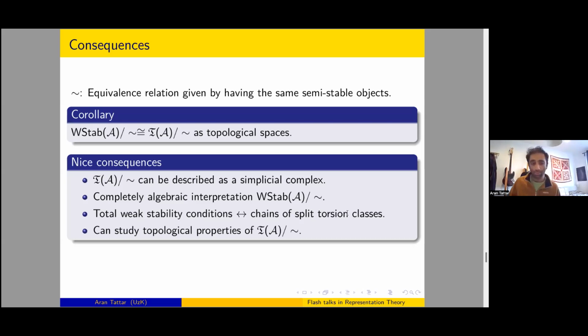And we can also study topological properties of this space. So this final bullet point is intentionally vague as we're still writing some things up. And I'd also like to say that this length assumption on our ambient abelian category was here for simplicity in this talk. It can be relaxed, and one can instead put a finiteness condition on the weak stability condition or chains of torsion classes.